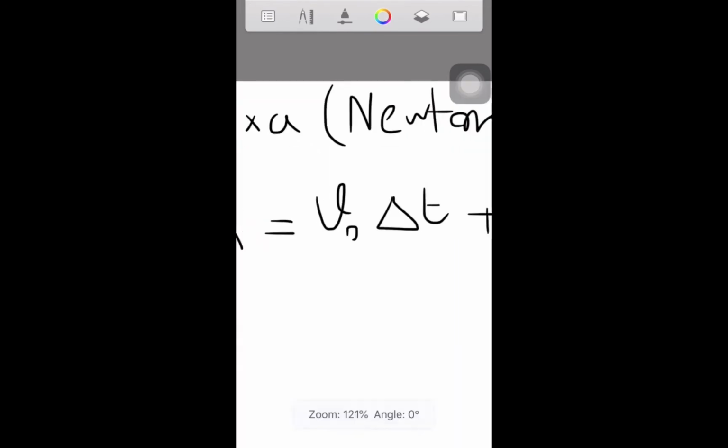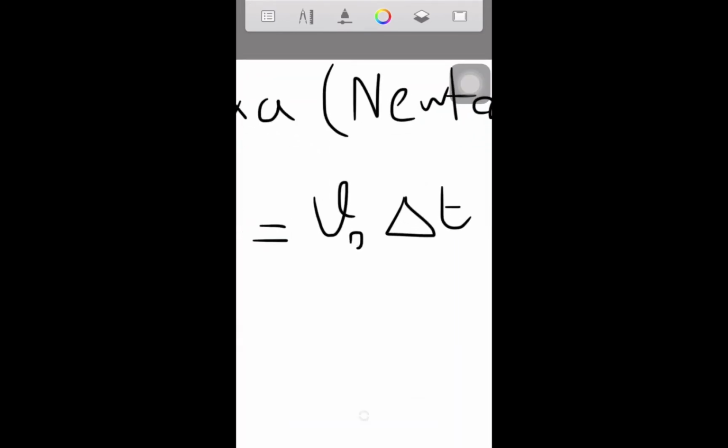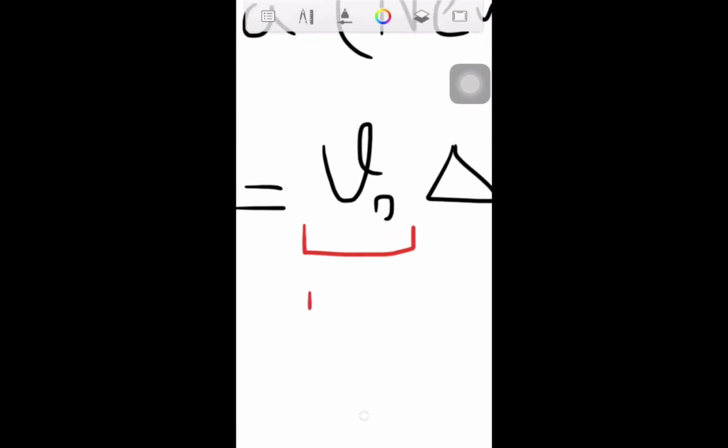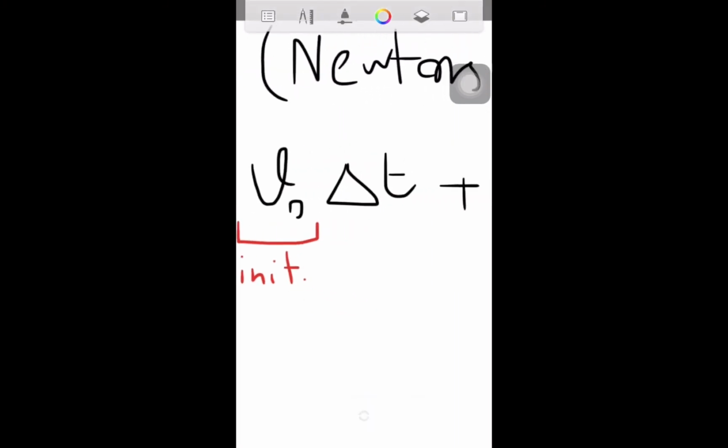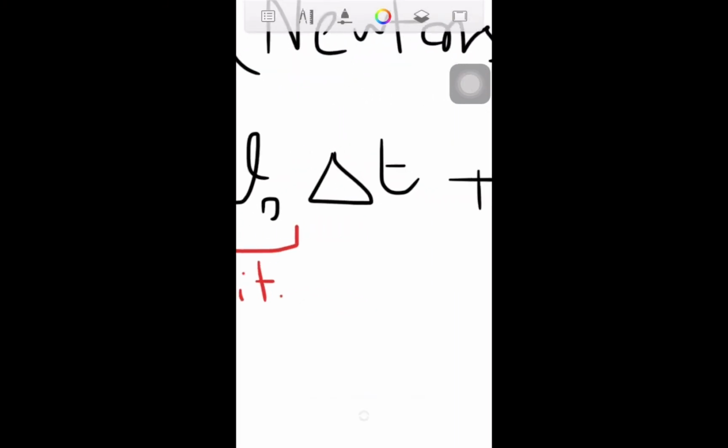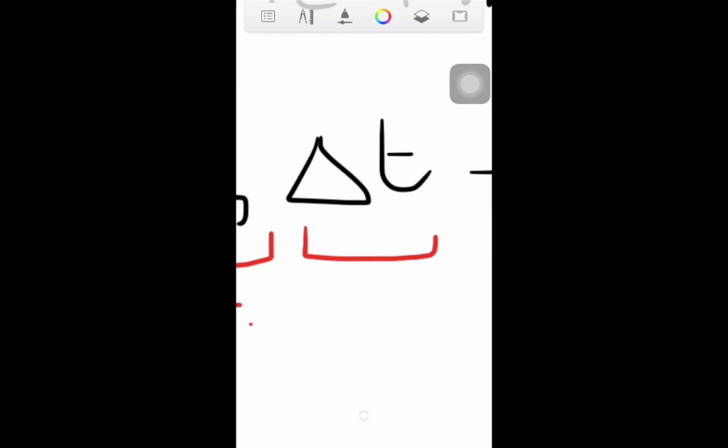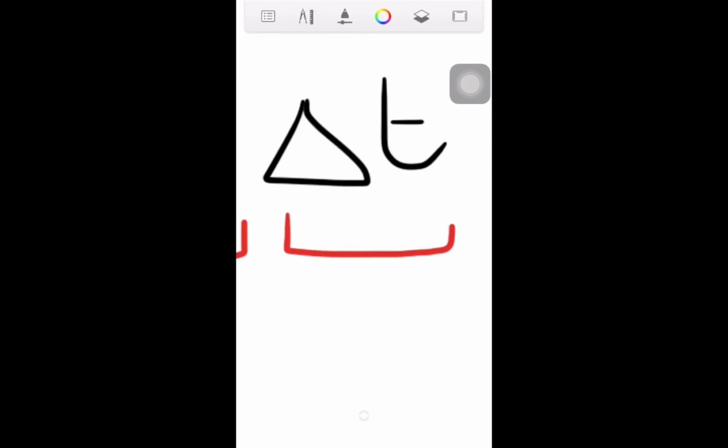Right. So this v0 is our initial velocity, the velocity that this object or ball or whatever it is is going to start with. So let me write init, which stands for initial. Then we got the second part, t. This is the amount of time that it takes to go from one position to another position.